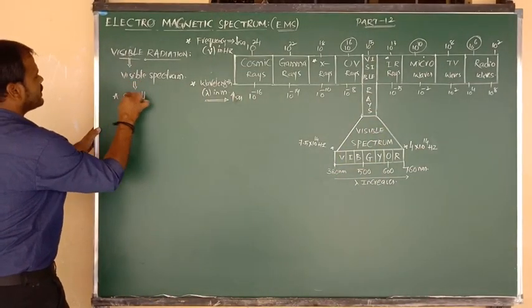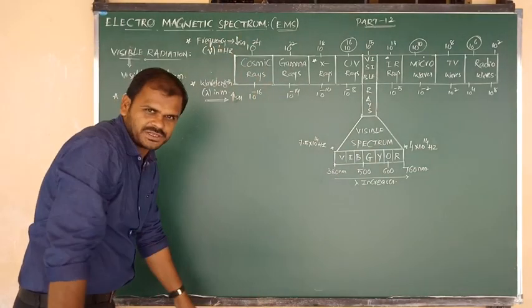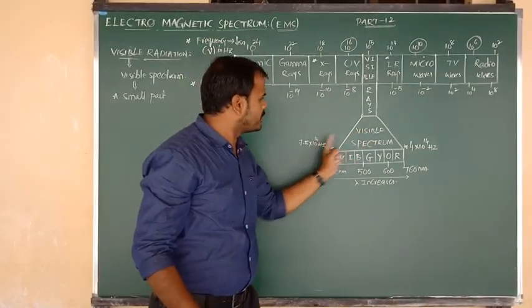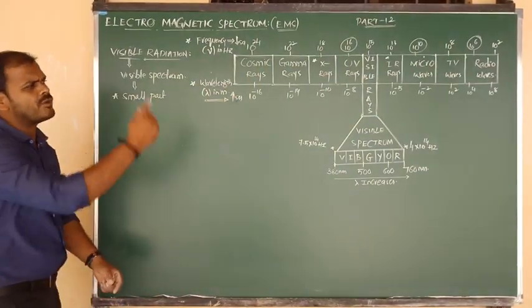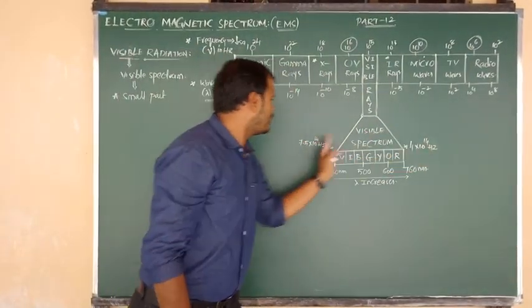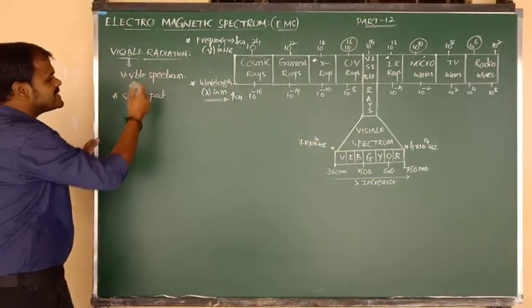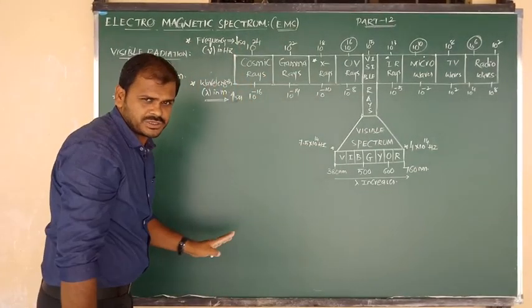It is a small part of the entire electromagnetic spectrum, and it contains the frequency range around 10 to the power of 14 to 10 to the power of 15. So the visible spectrum is nothing but a small part of the entire electromagnetic spectrum.